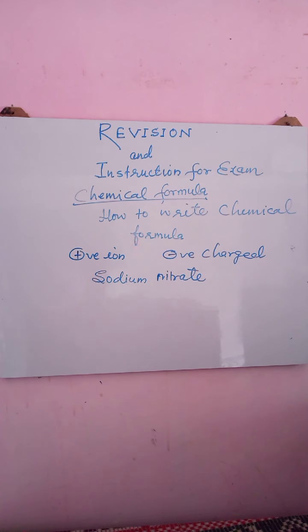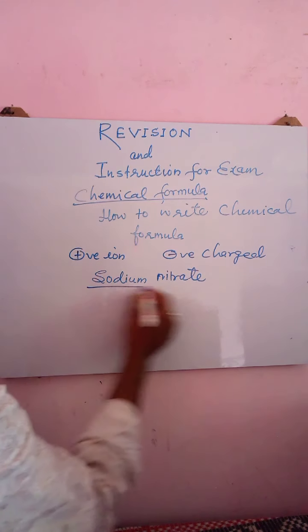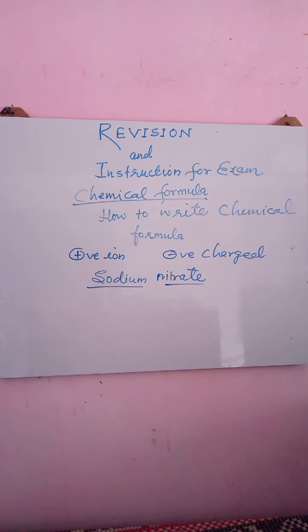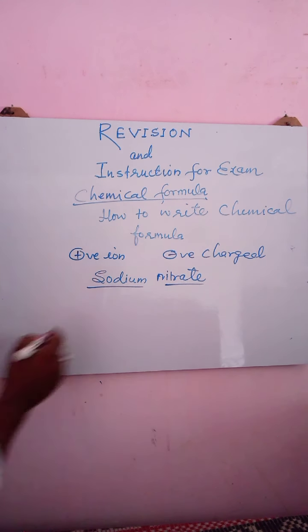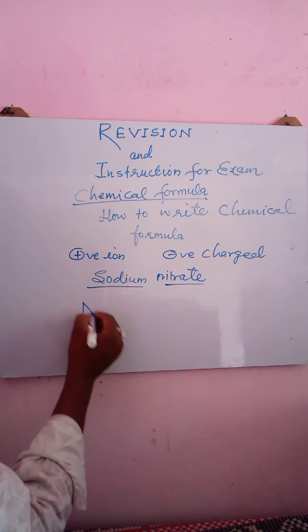You recognize what is hidden in this chemical name: sodium and nitrate radical. We all know sodium is a metal, so it will be positively charged. Nitrate is a negatively charged radical. So write the symbol of sodium on the left hand side. Sodium symbol is Na.